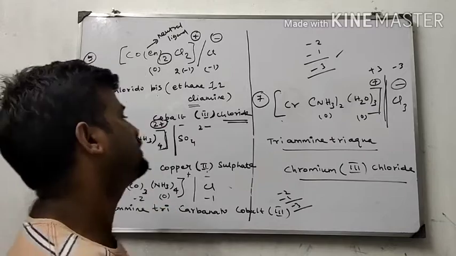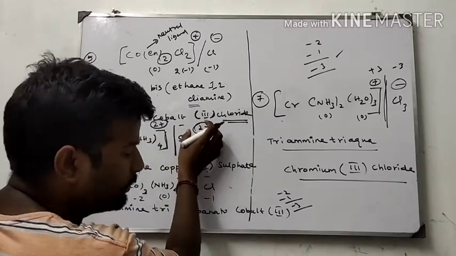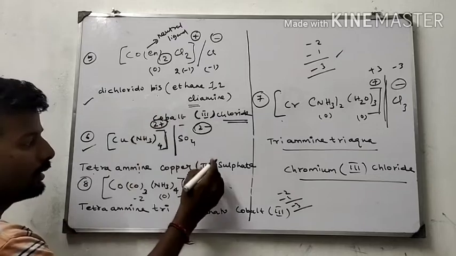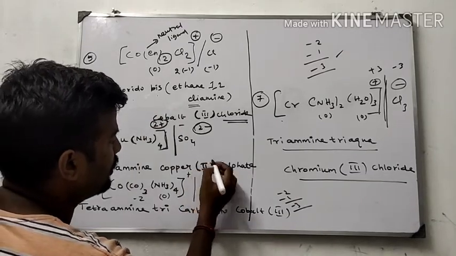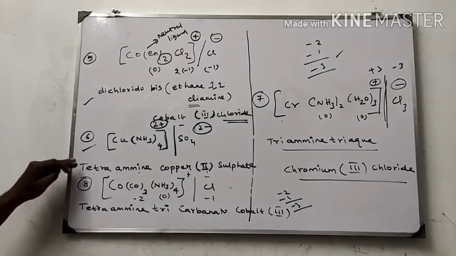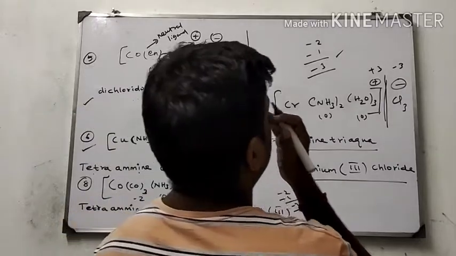Sulfate is present. What is the charge of sulfate? 2 minus. The anionic part is 2 minus, which means the cationic part is 2 plus. Therefore, the oxidation state is 2. That is the name of the compound. Tetraamine copper 2 sulfate. Next one.